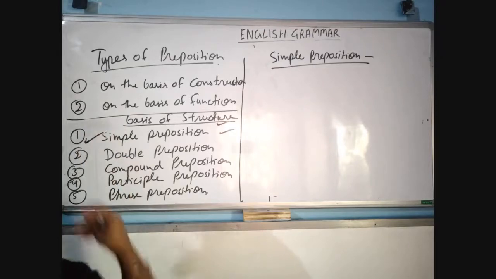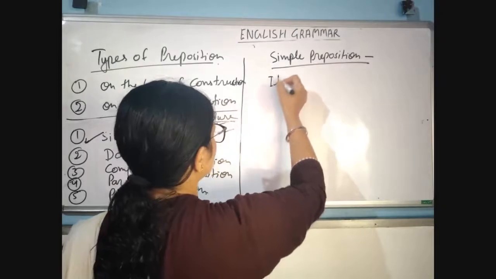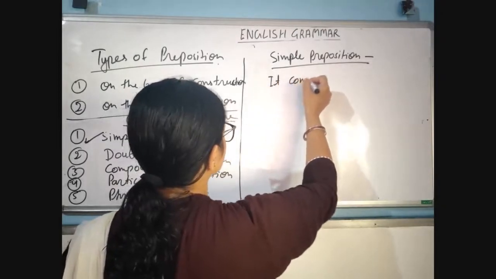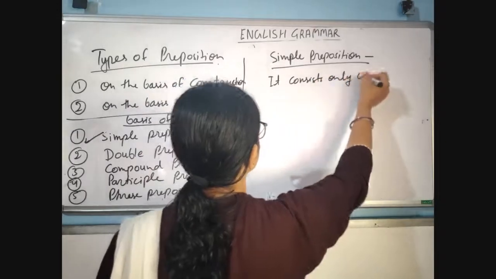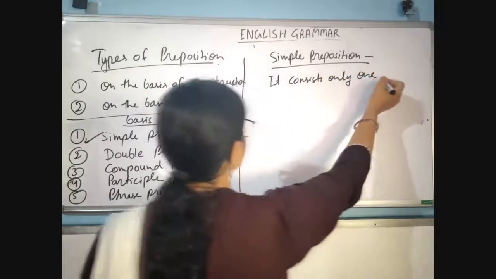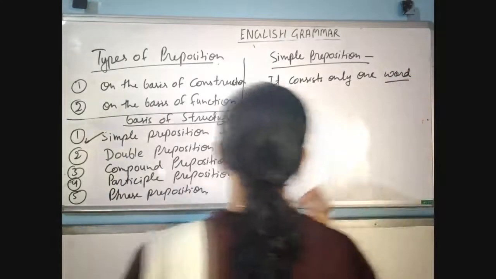What is simple preposition? It consists of only one word.